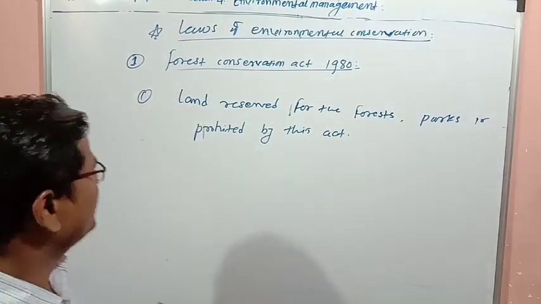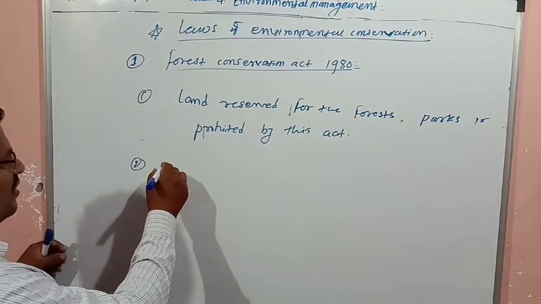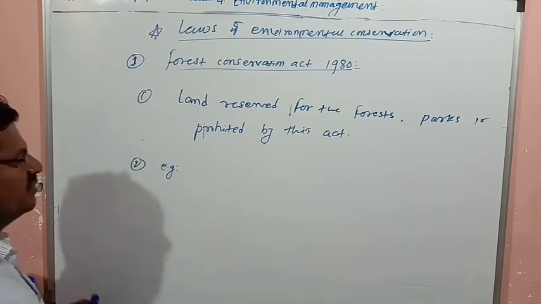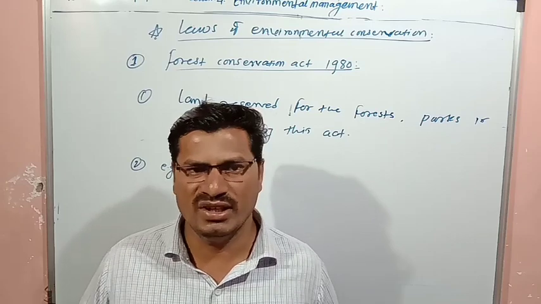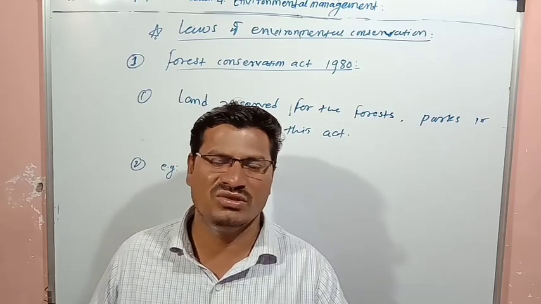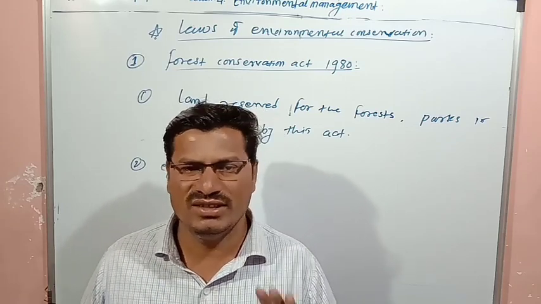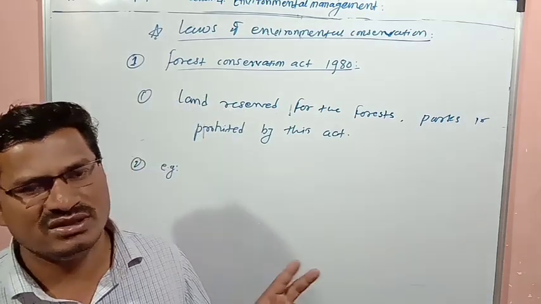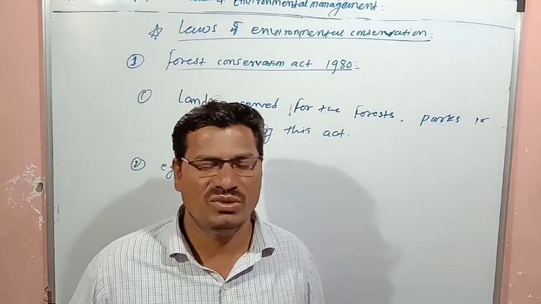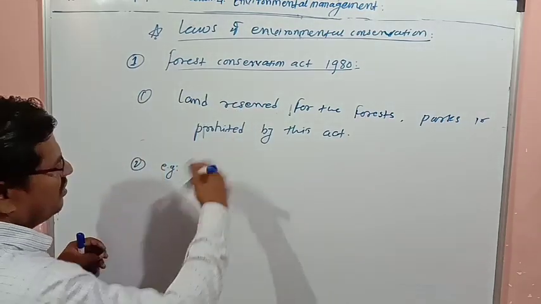So next thing is there, example we can take. Example of what type of example? So if you want to do any project, suppose you want to do mining in the forest area, so according to this act, you have to take permission of the central government for mining or any.